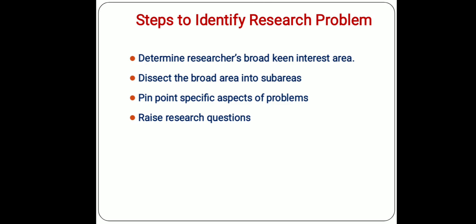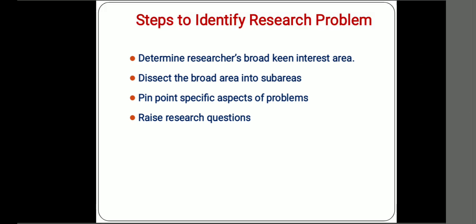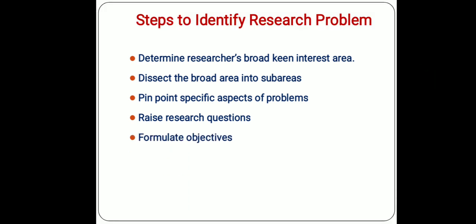relationship. The questions we have asked accordingly, now we are converting the questions to objectives. The second may be to determine the ways in which alcoholism affects the different aspects of children's life. Next, we have to find out the effects of alcoholism on the financial situation of the family, and so on. So this is how research questions will be converted to research objectives. Next step is formulating objectives. Now we have formulated the objectives.